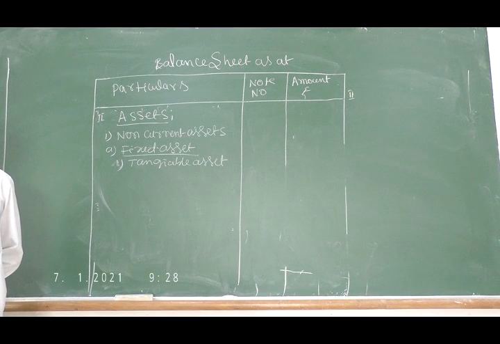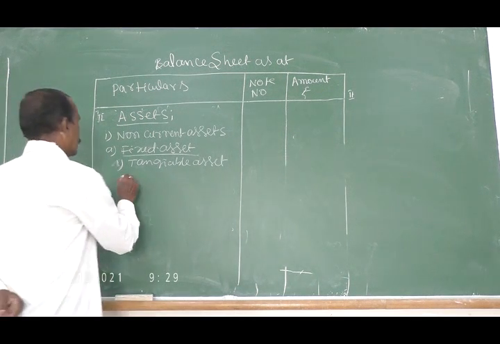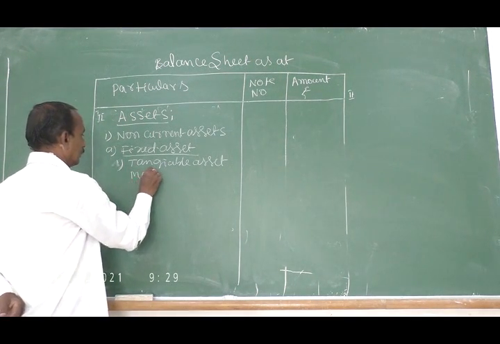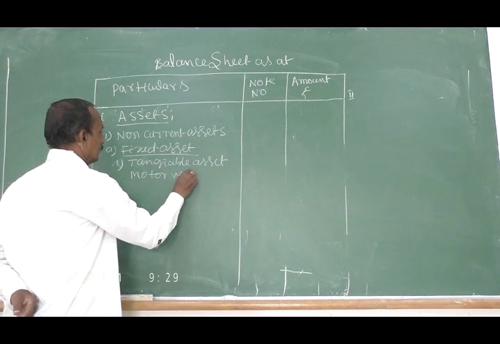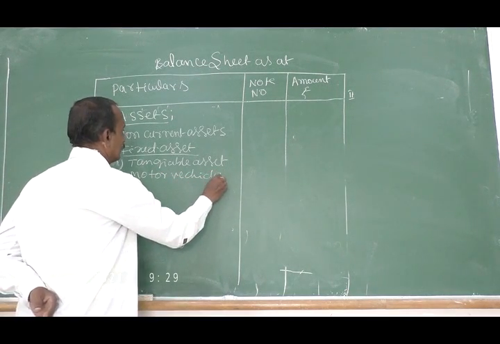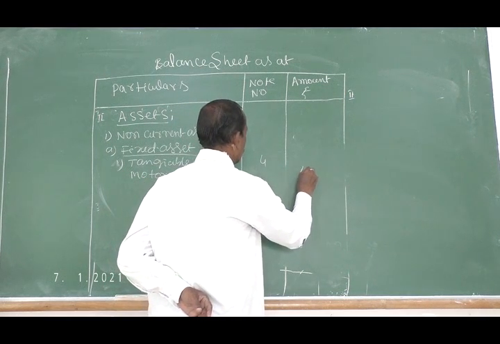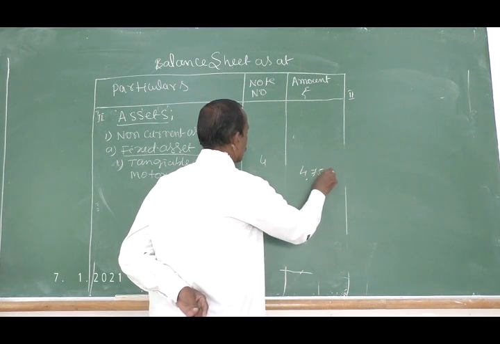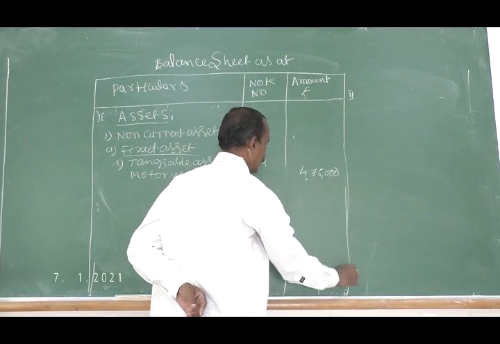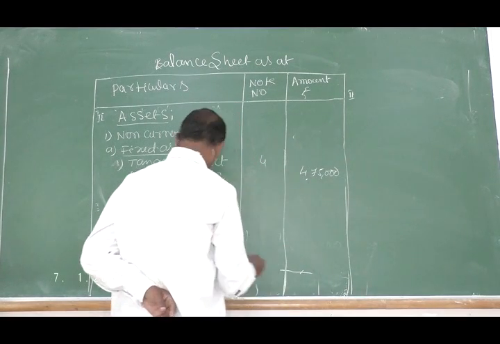Tangible assets: goodwill, stock in trade, loose tools, motor vehicle. Tangible asset, motor vehicle, 4,75,000.